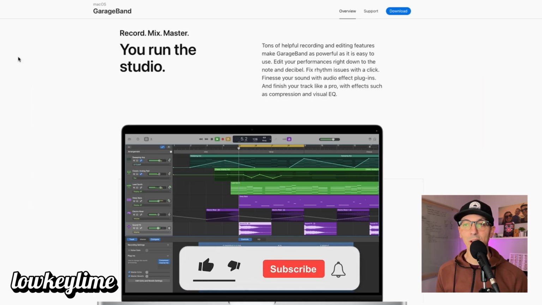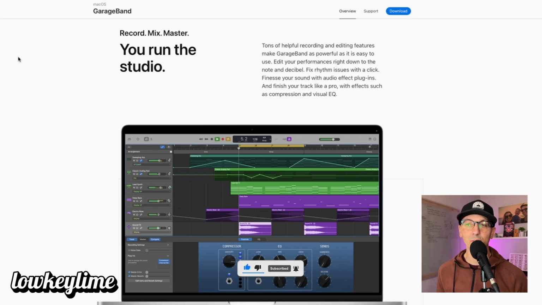GarageBand has a simple drag and drop interface, great built-in instruments, and effects that make it easy to experiment with. It's perfect for learning how DAWs work without being overwhelmed by too many options. If you're a complete beginner and want to just jump in and start making music today without worrying about the cost or complexity, GarageBand is a great way to start.